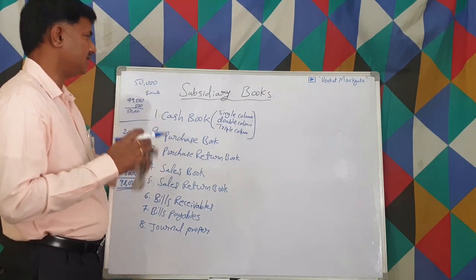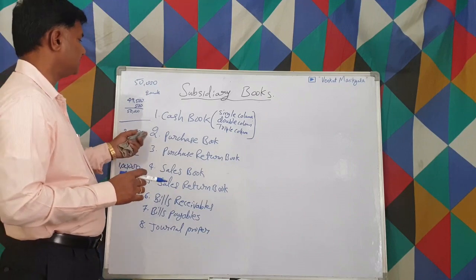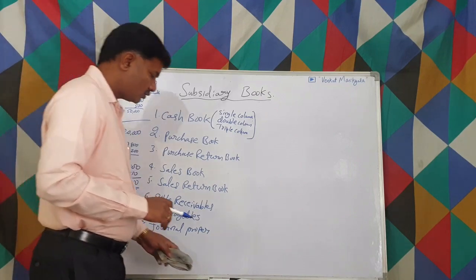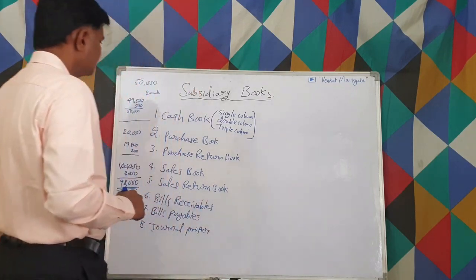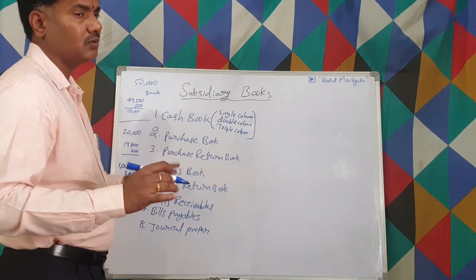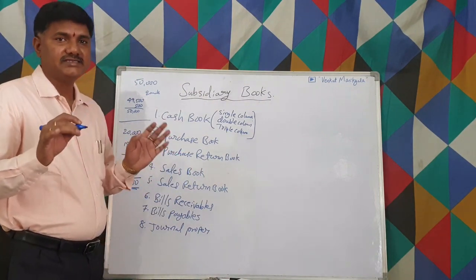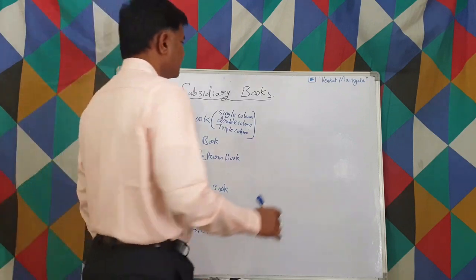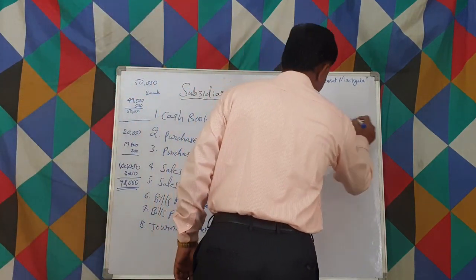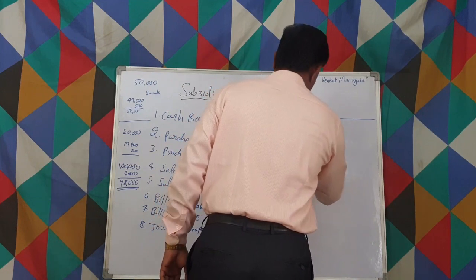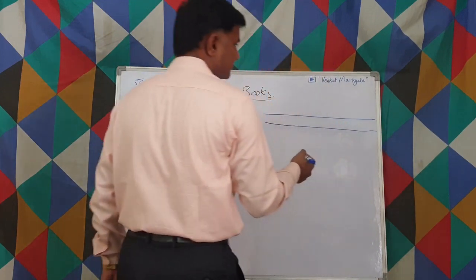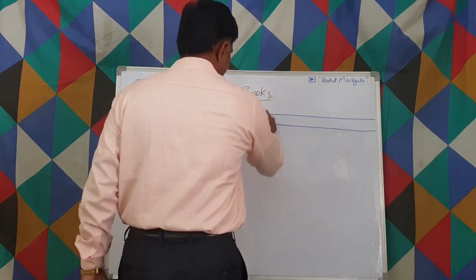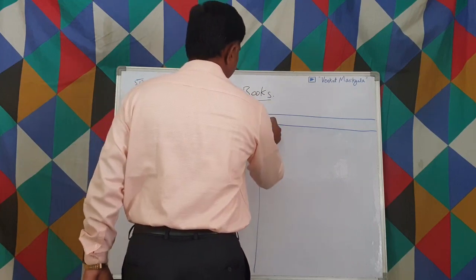This is one subsidiary book. The other one is the purchase book. The purchase book is very simple to write. Only credit purchases are going to be written here. The proforma looks like this. Let us suppose this is an entire page.